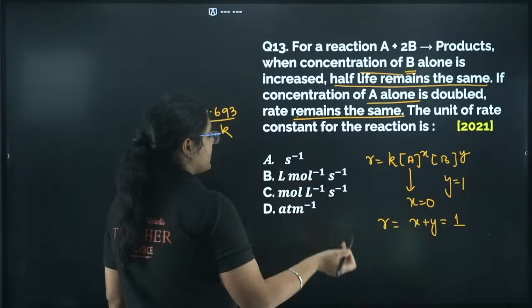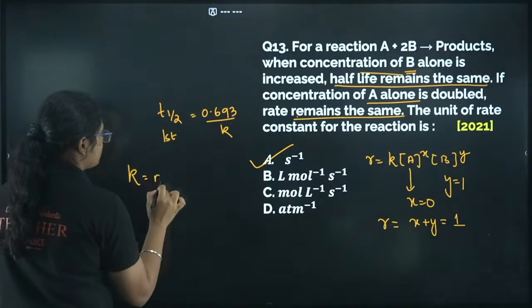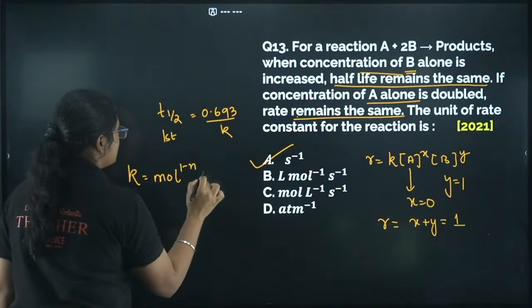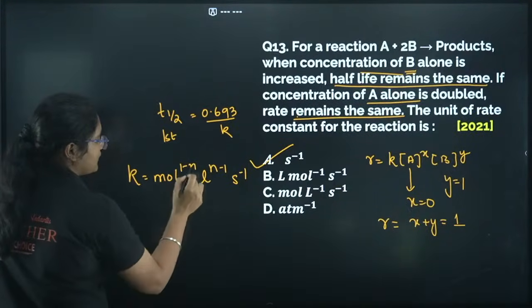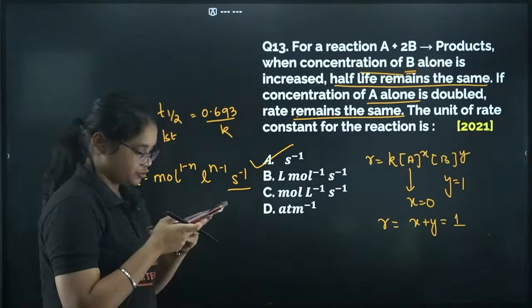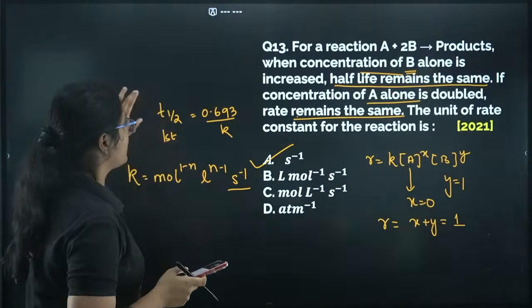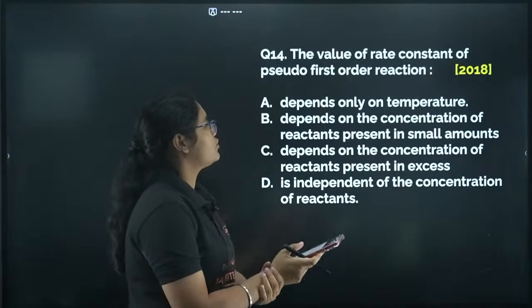So for a first order reaction, what is the unit? Second inverse. How will you find? Ma'am, we have this formula, mole^(1-n) liter^(n-1) second inverse. Now let me substitute 1 here. So this will become 0, this will become 0. Only second inverse will remain. So option number A is correct. Yes, Shanta, absolutely correct.